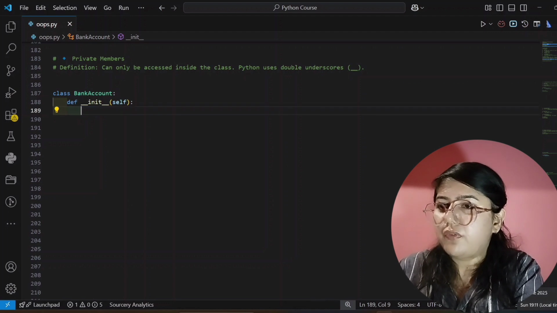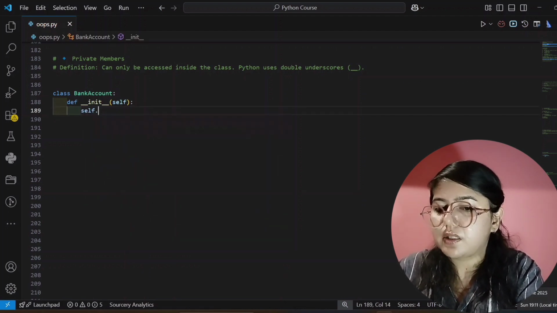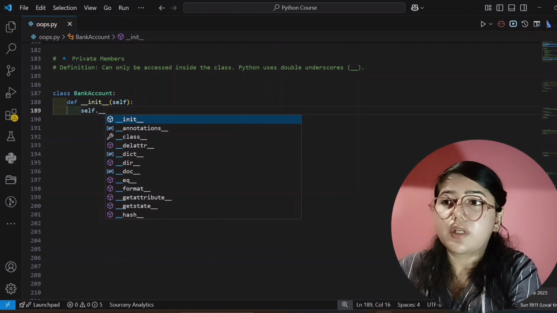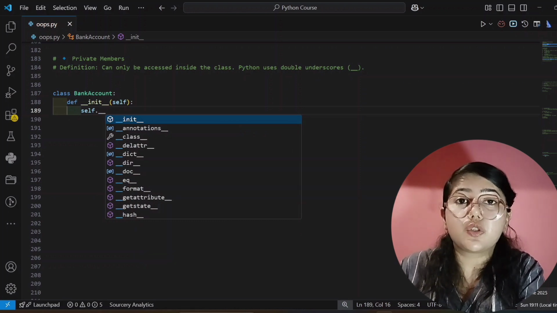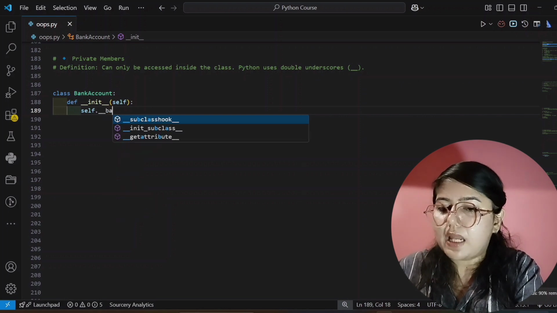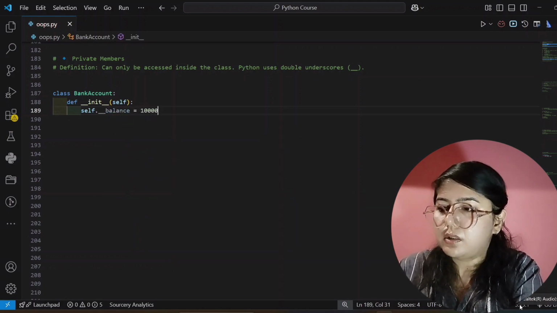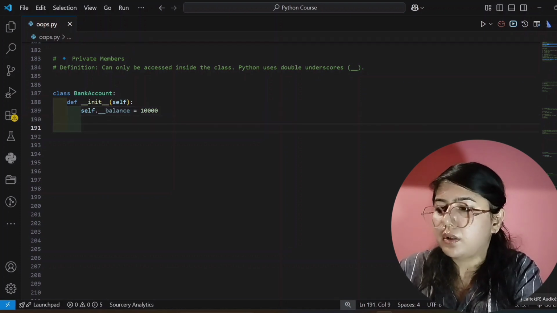Okay, so I am removing this pass and I am giving my own property, and that is self dot, and see here, underscore 2 times, because in private you will use 2 underscores. And now balance equals 10,000. Okay, I will write here 10,000. Okay, and this is private.